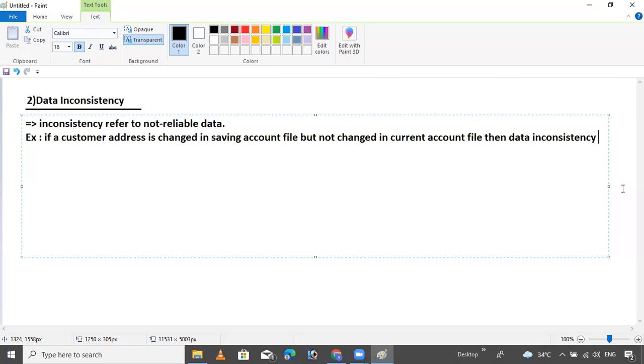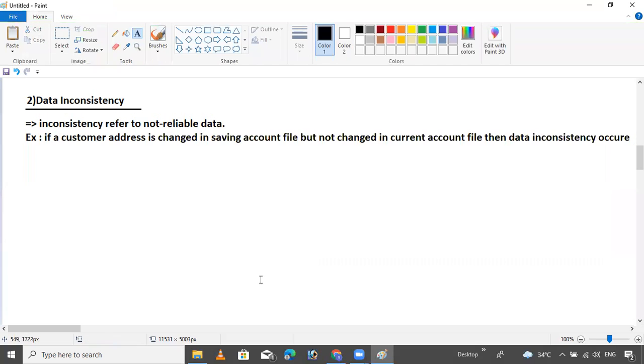Rise or occur, whatever you can say. This is the data inconsistency. Suppose you change the address inside the saving account. Inside the saving account, you can change the address of the customer.